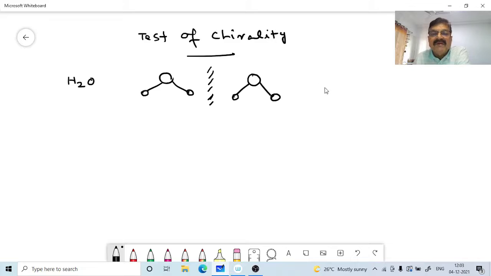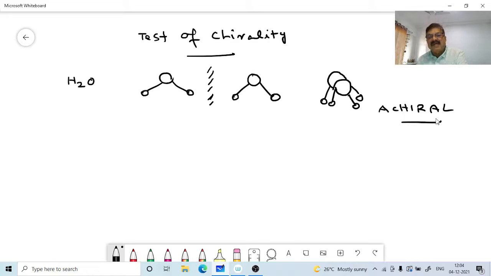Now we will try to superimpose it. We are just keeping it like this. Now there will be this hydrogen here, and this hydrogen. It will come more or less like this. All the bonds and atoms align well here. Therefore, water is an achiral molecule.